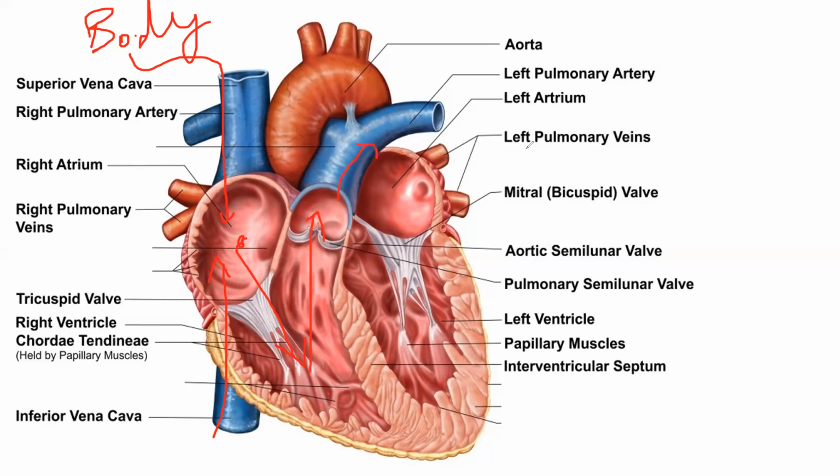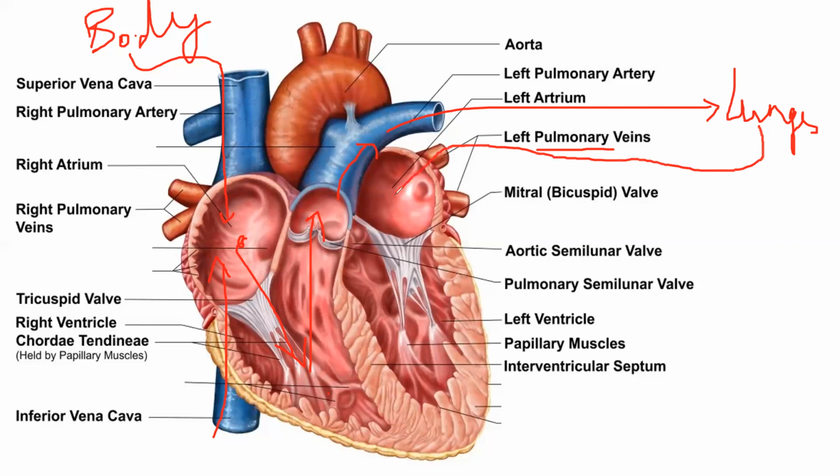Now pulmonary word, always remember, pulmonary word is used for lungs. So this particular pulmonary artery will take this blood to lungs. Lungs में लेके जाएगा. This deoxygenated blood is taken to lungs. In lungs, oxygenation takes place. मतलब deoxygenated blood में से carbon dioxide will move out and oxygen will be taken. Oxygen absorb कर लेगा, blood gets oxygenated, and this oxygenated blood will again enter in heart through pulmonary veins.